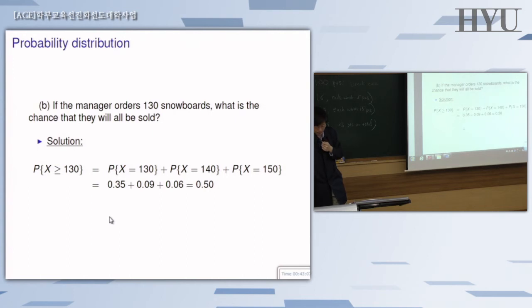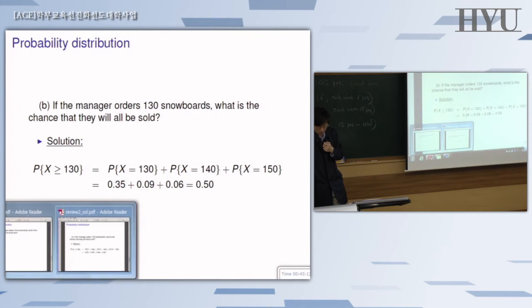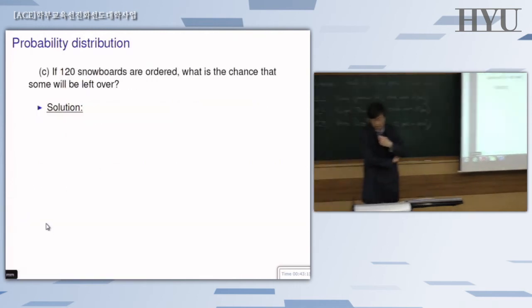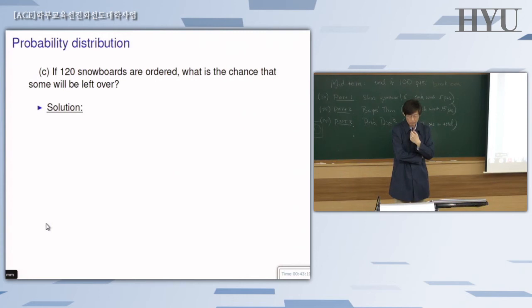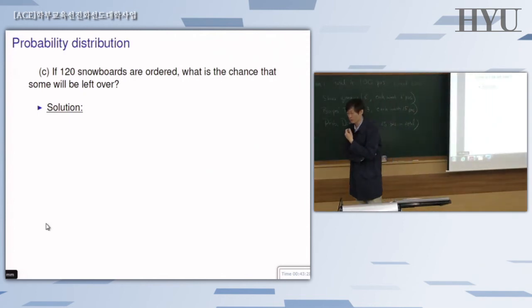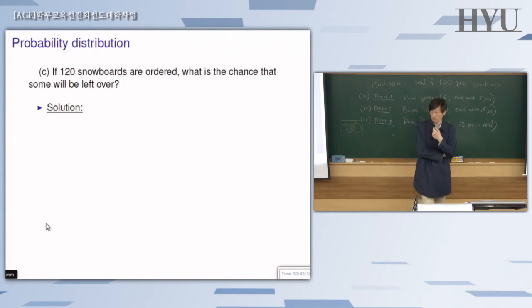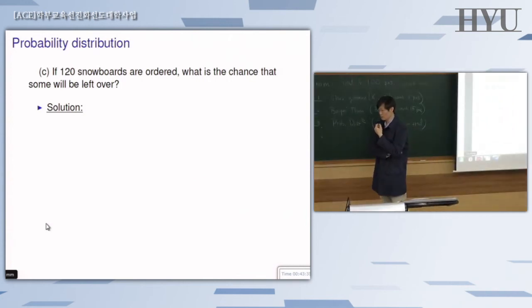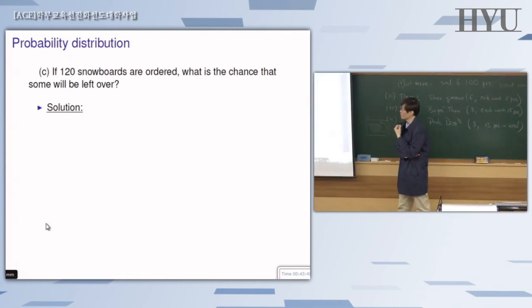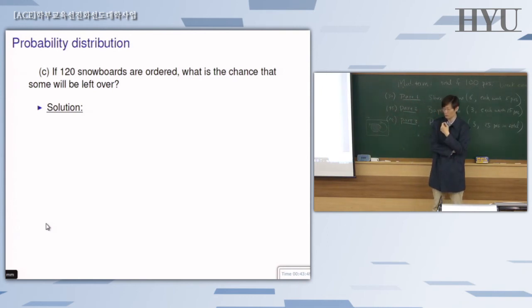Okay. Last one for today and last one for the entire review for the midterm. Now the number of snowboards ordered is down at 120. What is the probability that some will be left over this time, which is the opposite of the previous case? Some of them will not be sold, will be left over and go directly to inventory. If anything is left after selling them, it goes to inventory. So what is the probability for that when the number of snowboards ordered is just 120?